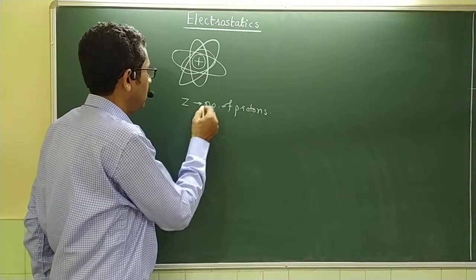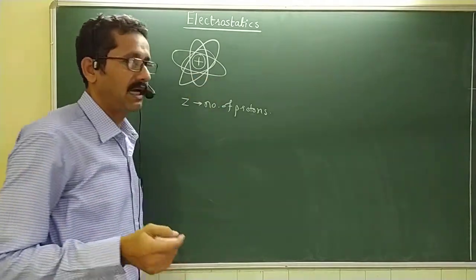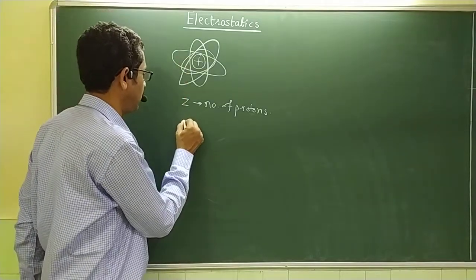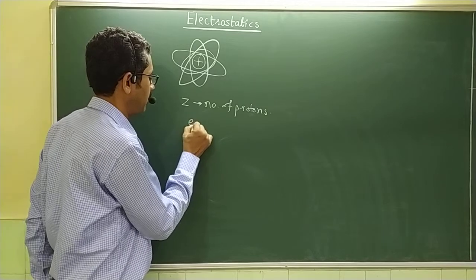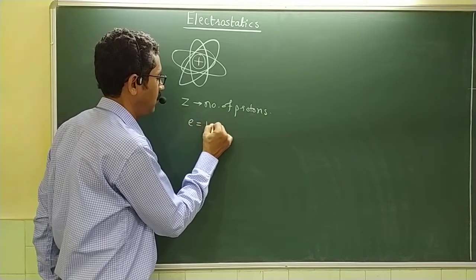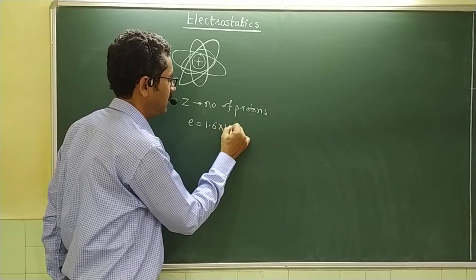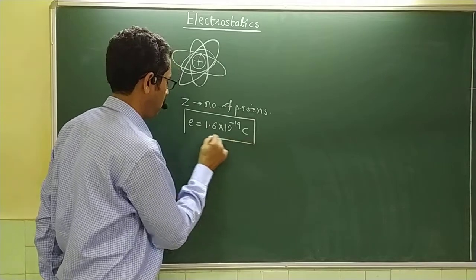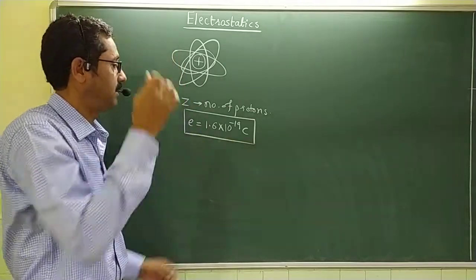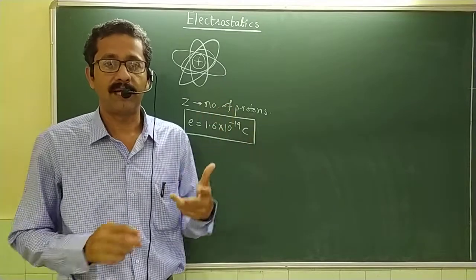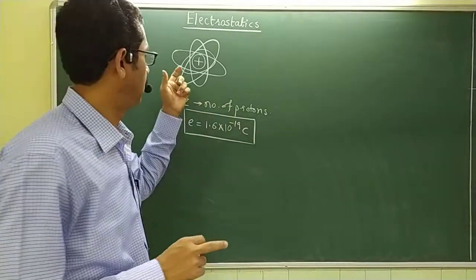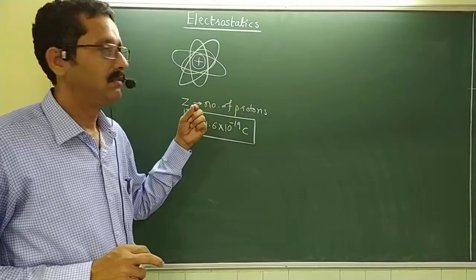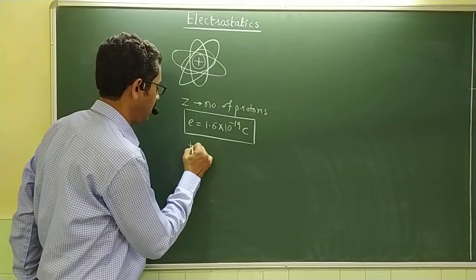These electrons have negative charge and protons have positive charge, whereas the positive charge of a proton as well as the negative charge of an electron both have equal magnitude, and it is 1.6 × 10^-19 coulomb. You all have to remember this value of the charge of an electron, which is the same as the charge on a single proton.